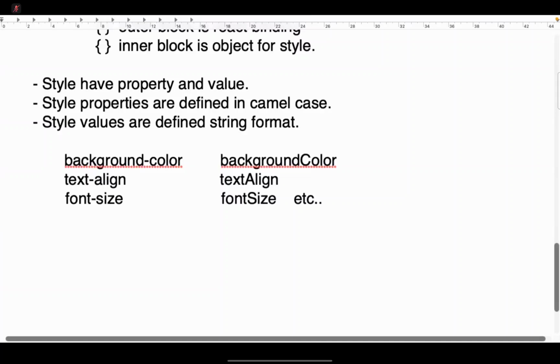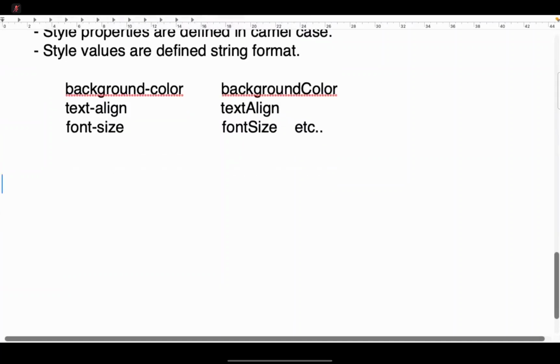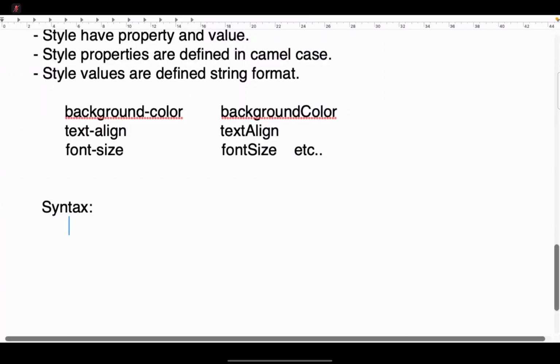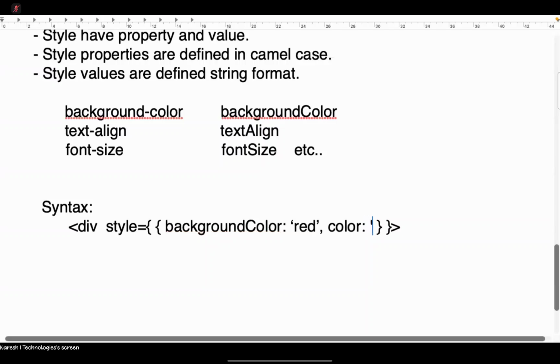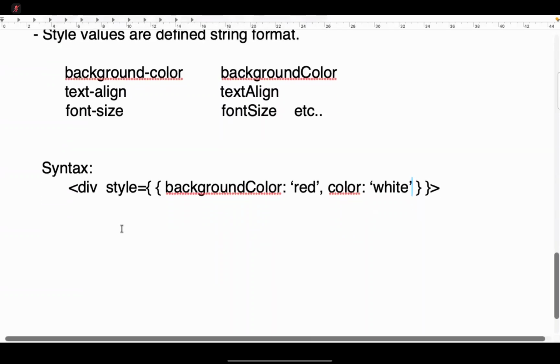So syntactically, we have to write like this. Style is equal to, and in that we need to put another object. backgroundColor is red. The color value must be in string form, then comma, color is white. We have to put multiple values separated with a comma. This is in your React.